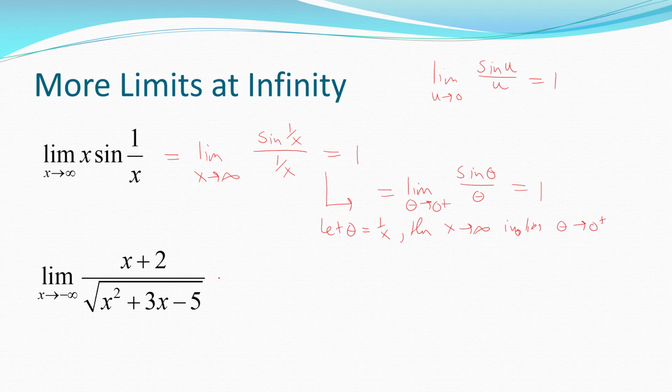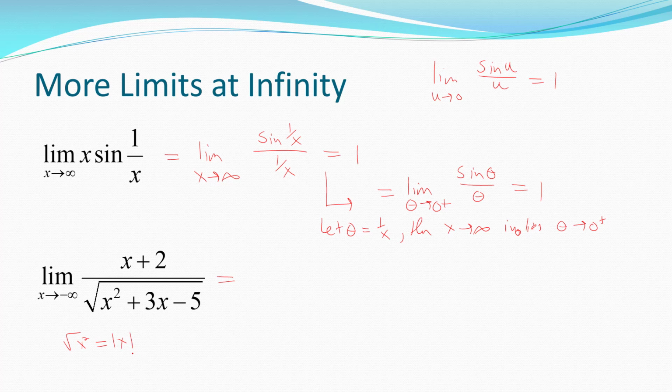Let's try another one, last one. To find this limit, notice in the denominator, the highest power of x appears to be x squared. But it actually isn't because of the square root. You have to take that into account. So you're going to divide by the square root of x squared. Now remember though, the square root of x squared is really the absolute value of x.